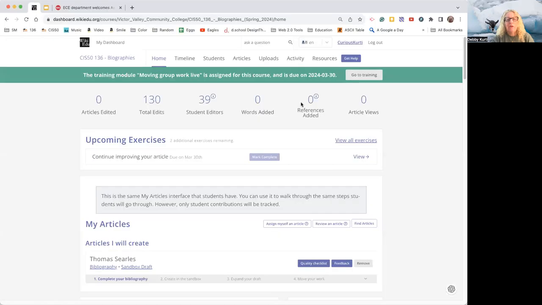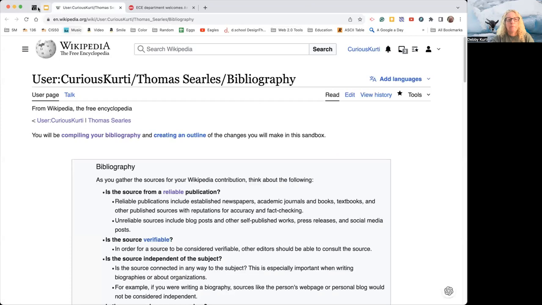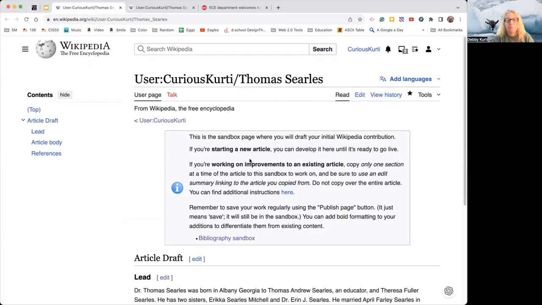So let me do a screen share. We'll get back over there to our Wikipedia site. And this time, instead of clicking, well, actually, I'm going to open both. So I'm going to open the bibliography page, but then I'm going to go back and open the sandbox draft because that's where you're going to actually start writing.